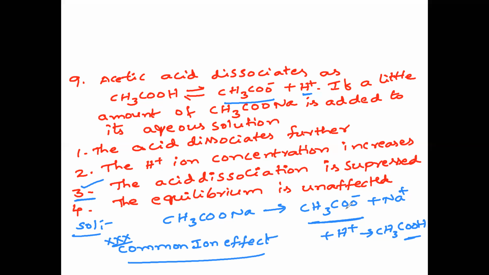This CH3COO minus combines with H plus ions and forms acetic acid again. So the dissociation of acetic acid is suppressed, that is stopped. This is called the common ion effect. Due to the common ion effect, the acid dissociation is suppressed in this case.